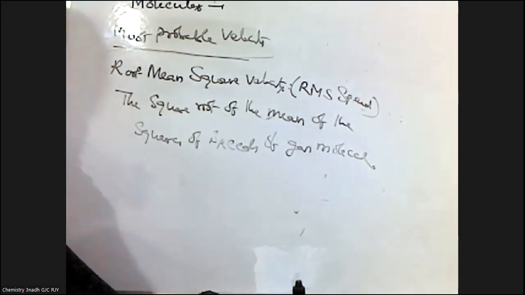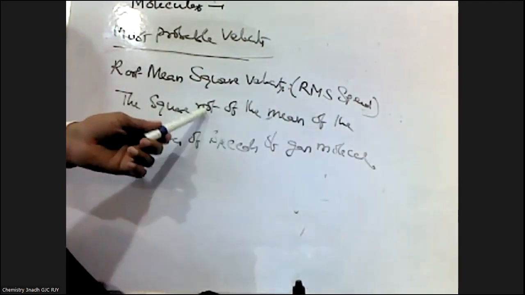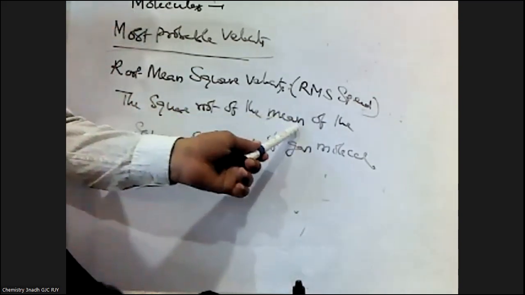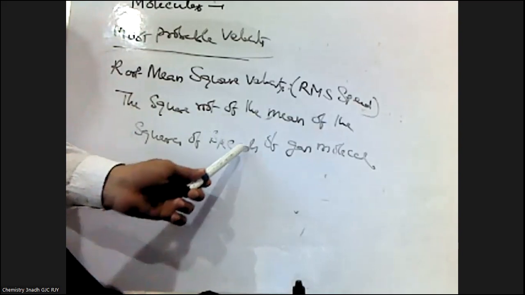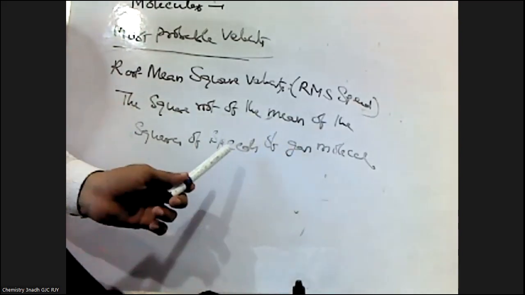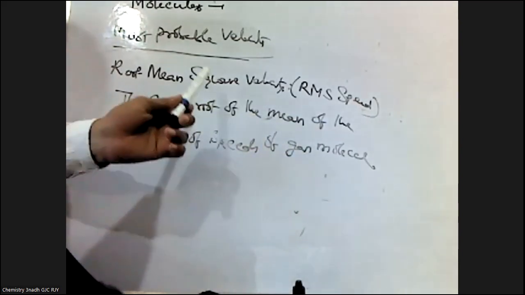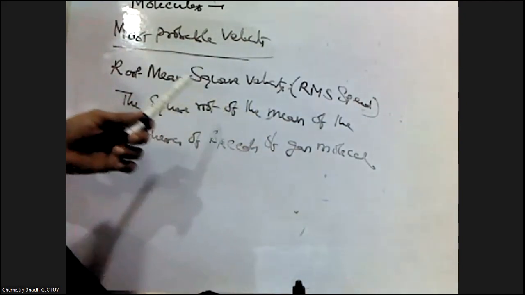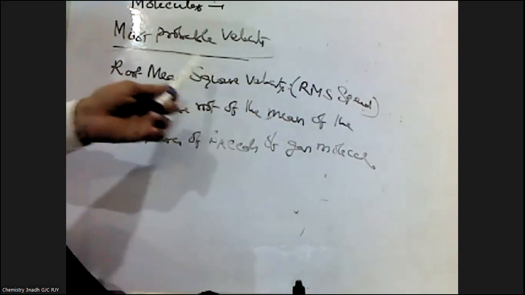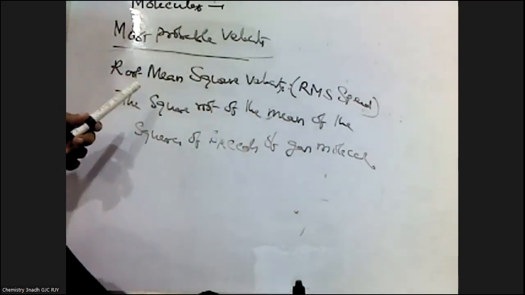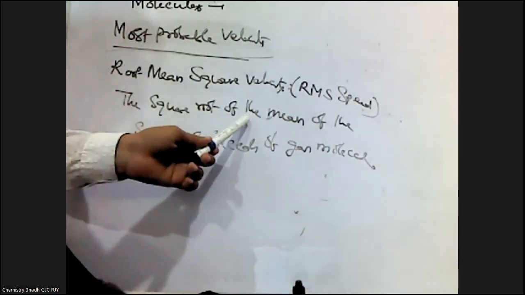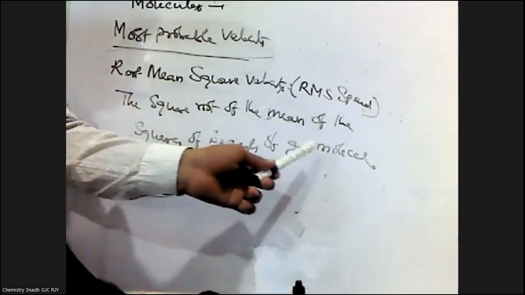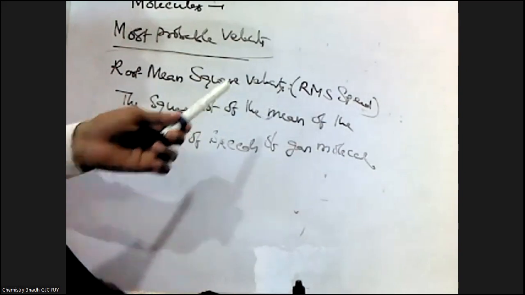What is RMS velocity? The square root of the mean of the squares of the speeds of gas molecules is called root mean square speed.